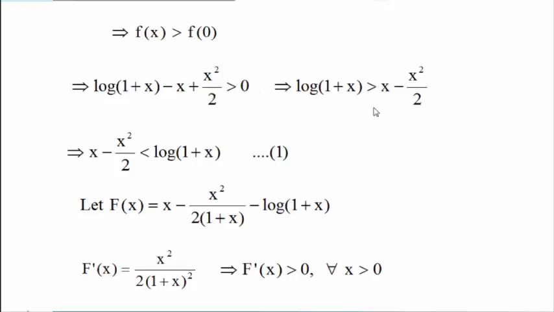So in this way we get part of the inequality, log of 1 plus x strictly greater than x minus x square by 2. Half of the solution is over.